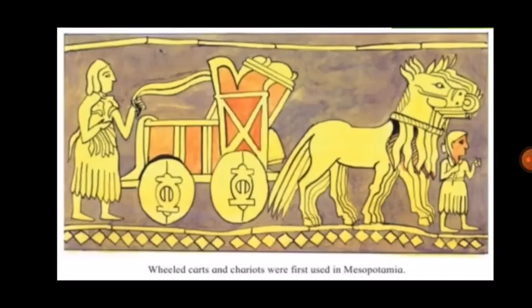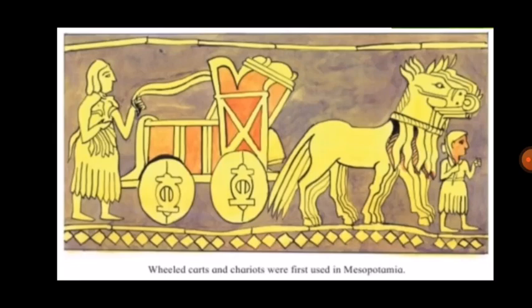As the scale of production increased, trade too expanded with it. Trade also expanded as production started increasing. Therefore, there was a need to change the old system of transport. So they had to change the system of transport. Now, how did they start it? What change did they make?